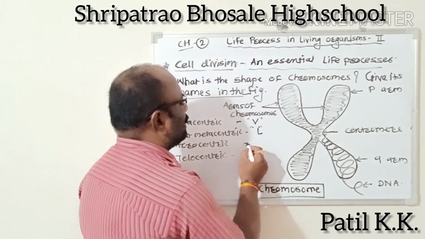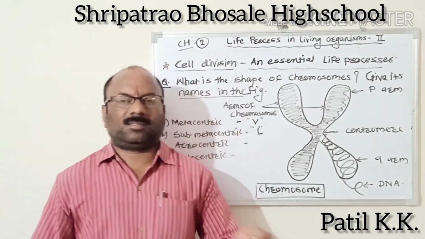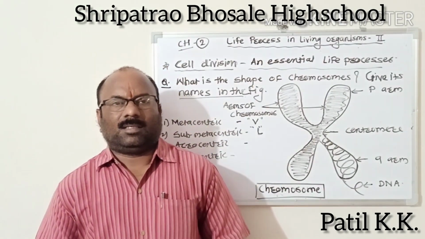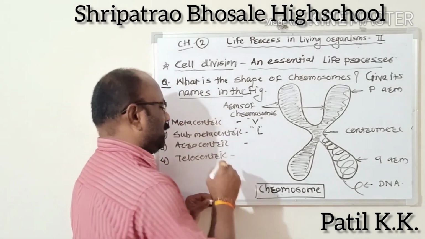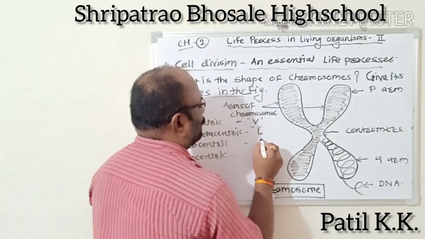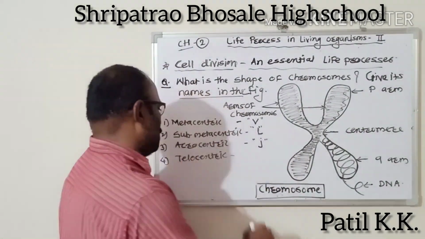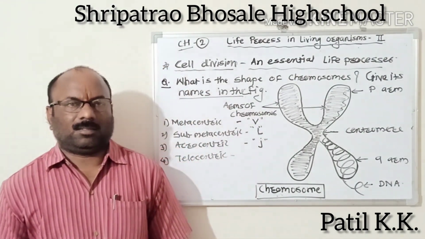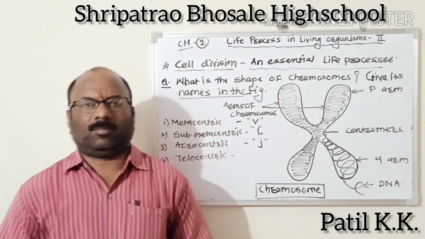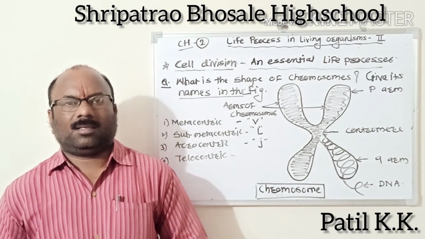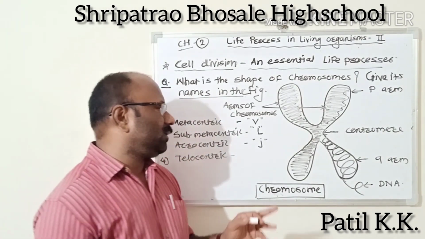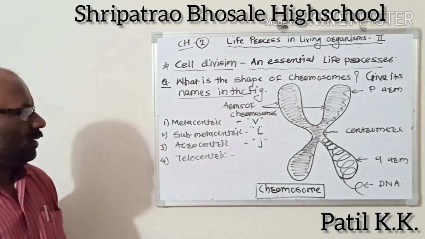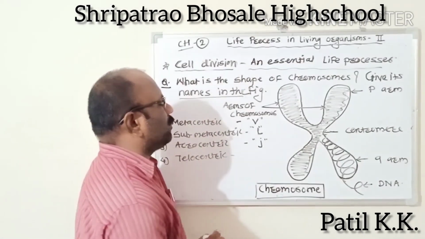The third is acrocentric. What is the shape of acrocentric? The English letter J. These are J-shaped chromosomes with the centromere near one end of the chromosome.